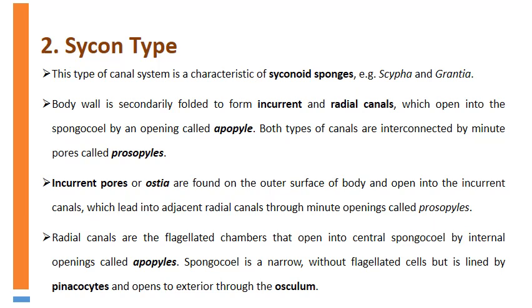Radial canals are flagellated chambers that open into the central spongocoel by an internal opening called apopyle. Spongocoel is narrow without flagellated cells but is lined by pinacocytes, and opens to the exterior through the osculum.